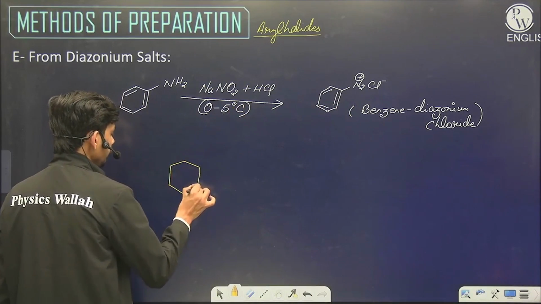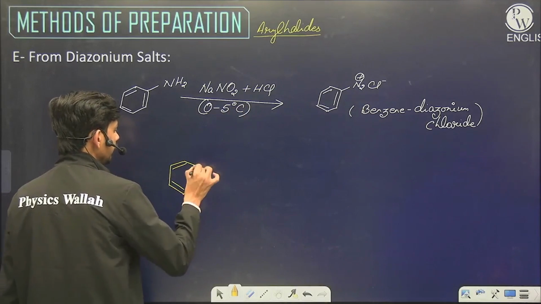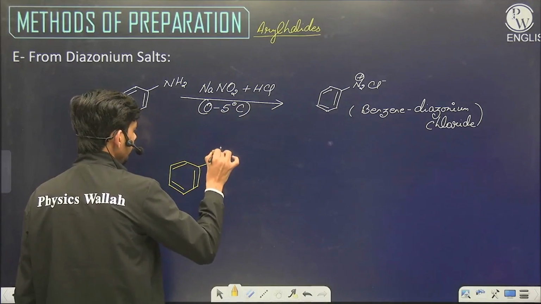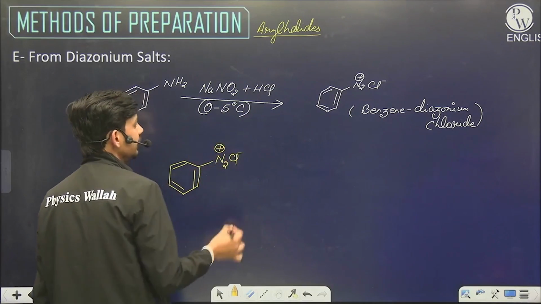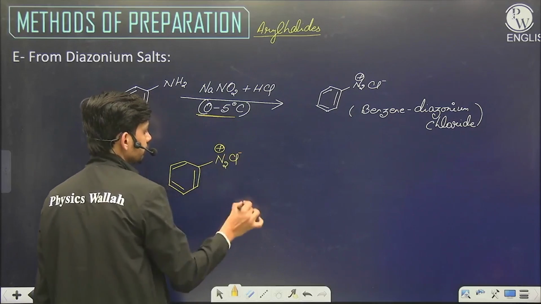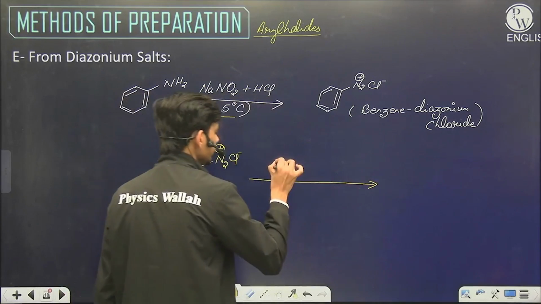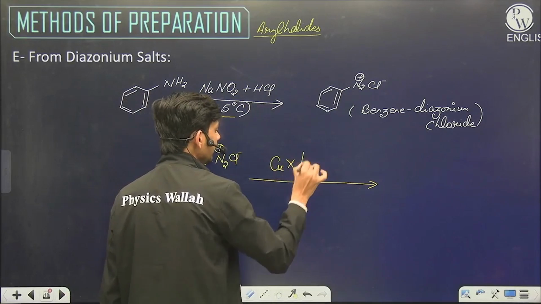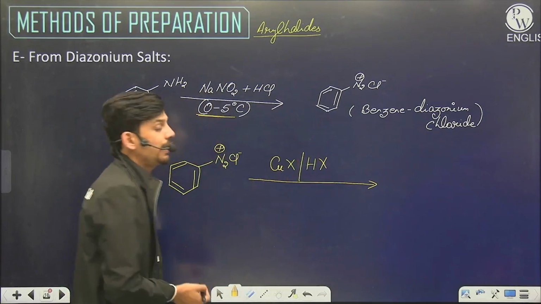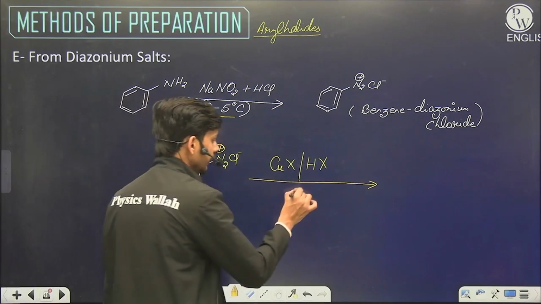And if I look here, this diazonium salt is stable only at ice cold temperature. So we make it react with the Cu+ salt with HX and heat it.